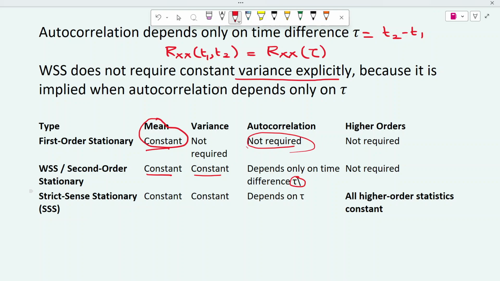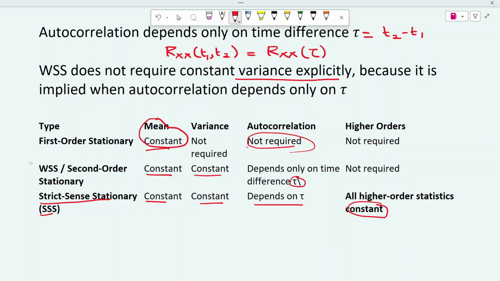The next, generalized definition is strict sense stationary: the mean should be constant, the variance is also constant, the autocorrelation function depends only on time difference tau, and all higher order statistics should also be constant. If all higher order statistics are constant, then we call such a random process a strict sense stationary random process.